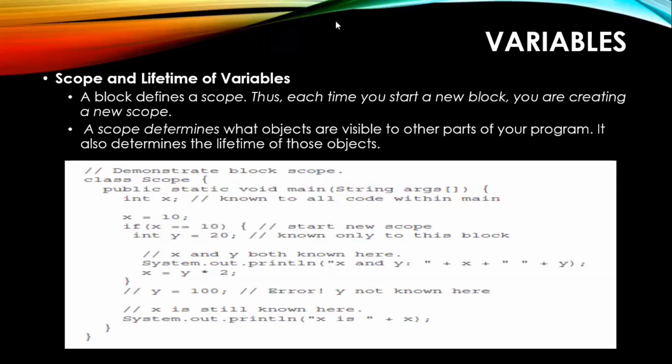y is equal to 20. Known only to this block, what does it mean, sir? It is known only to this block. That means you are writing int y is equal to 20. This particular y is equal to 20 will be available only within this particular block. That means known only to this block. This block means which block? The block of the if statement. This particular y can be accessed and used only in this particular block. That means within this if statement's block, you can have a y.